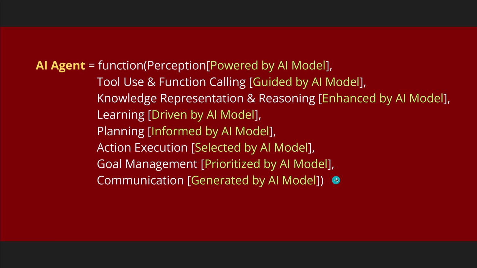And you know what? We found out that if we want to tune the performance of an AI agent, we have to know what element, what function we have to start with, because you're not going to believe it, but the learning depends on the knowledge representation, on the tool use, on the perception, and on the planning plus. So this is not a single function, but a function of functions, where we have an interconnectedness and an interdependency in the learning process.